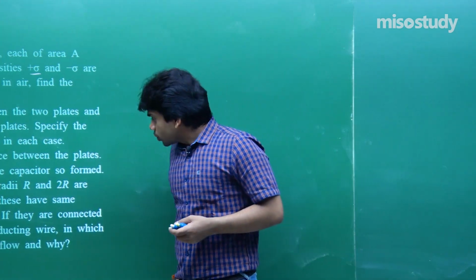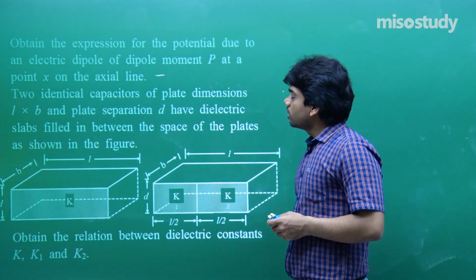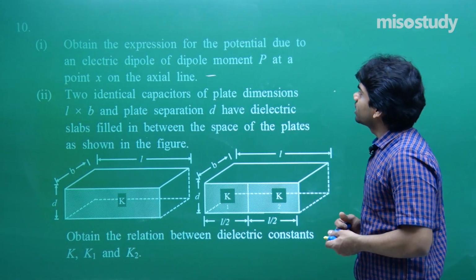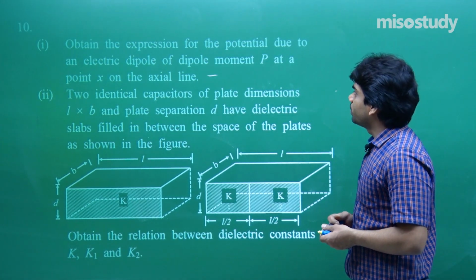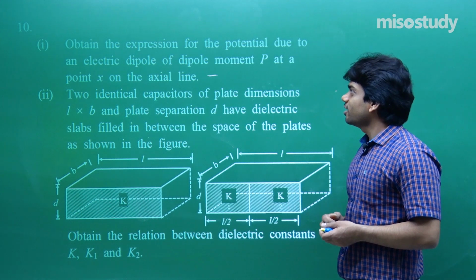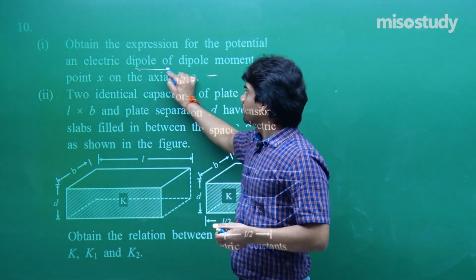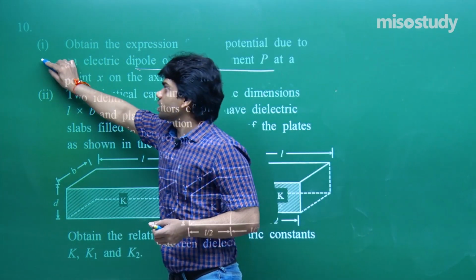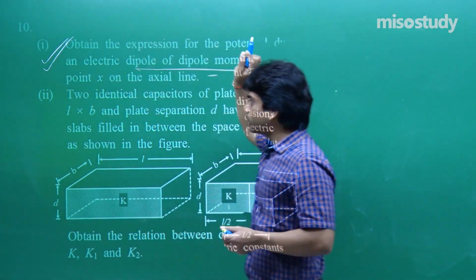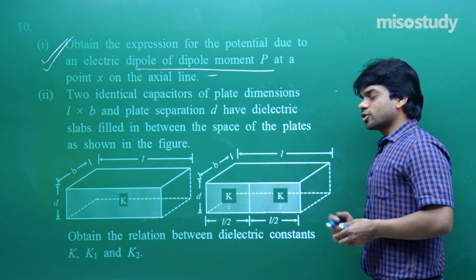So this was the 9th question. The 10th one: obtain the expression for the potential due to an electric dipole of dipole moment P at a point on the axial line. This part we have done. Because we have done it for electric field, we have done it for potential. So this part has been done, and I am not going to do this once again. Now you all read this one.